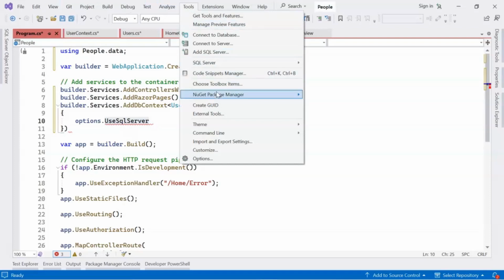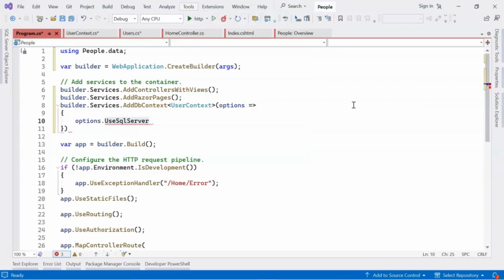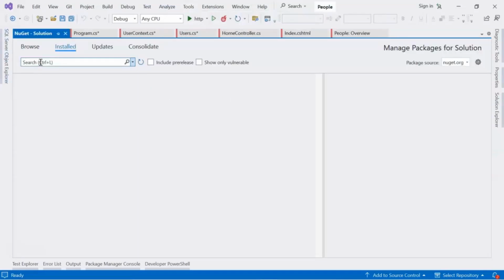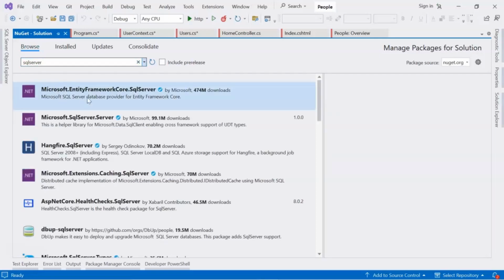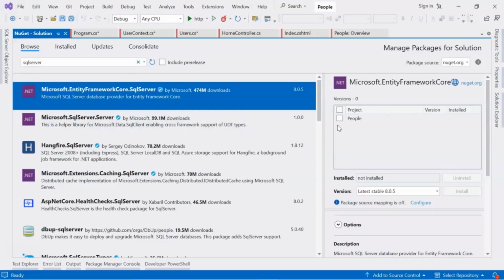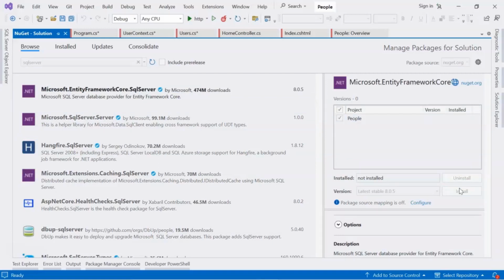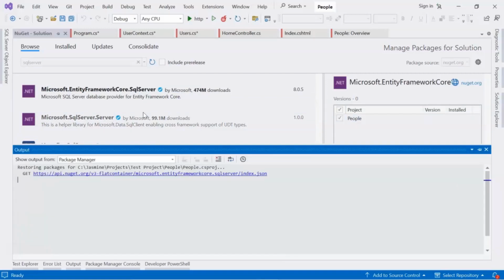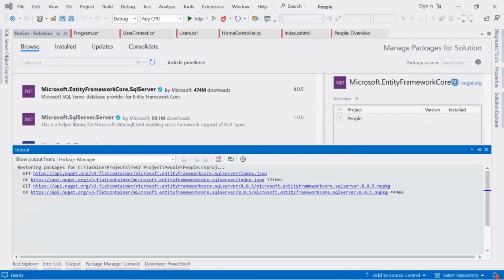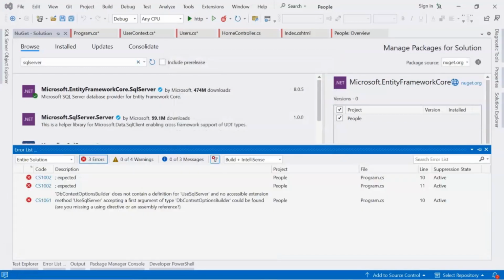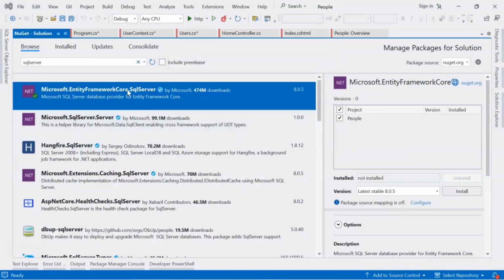So go to Tools, NuGet Packages. So we need to install this one. So it's installed.